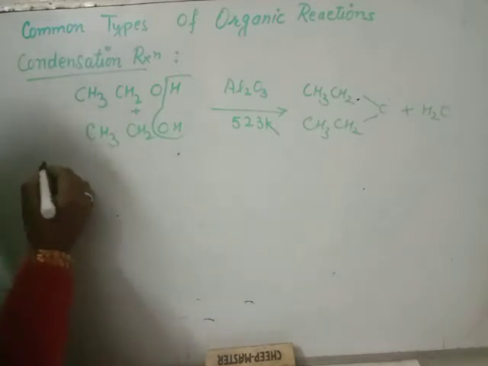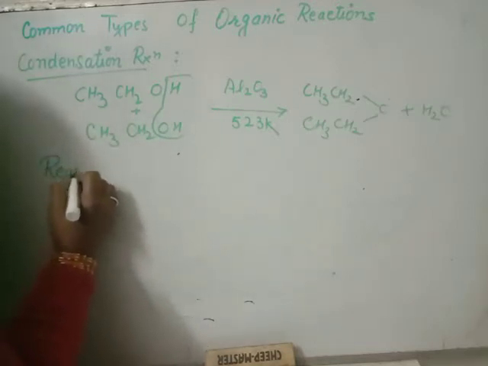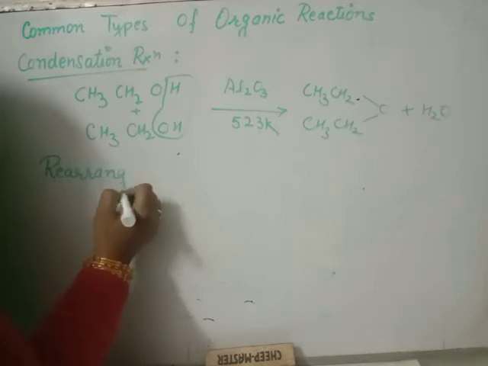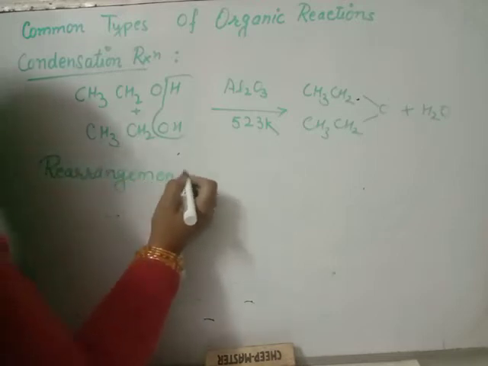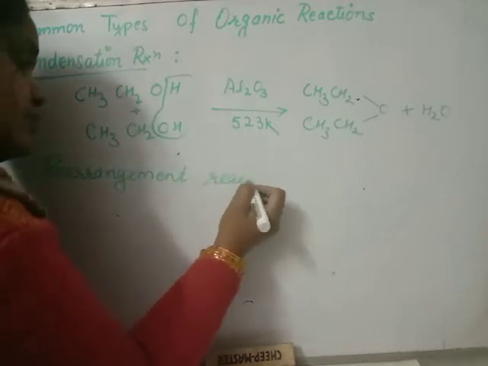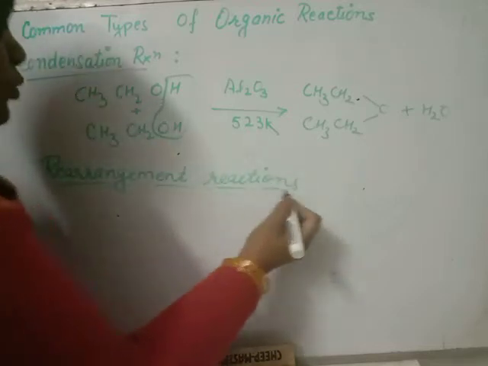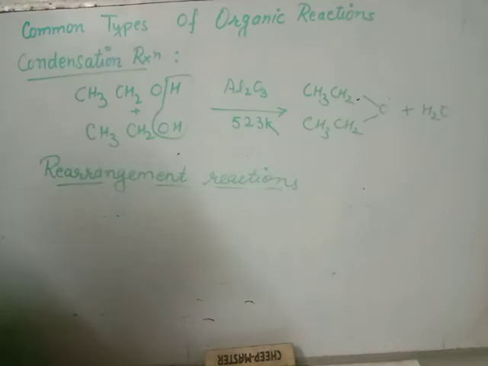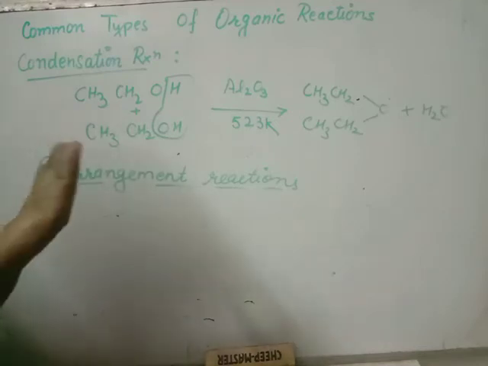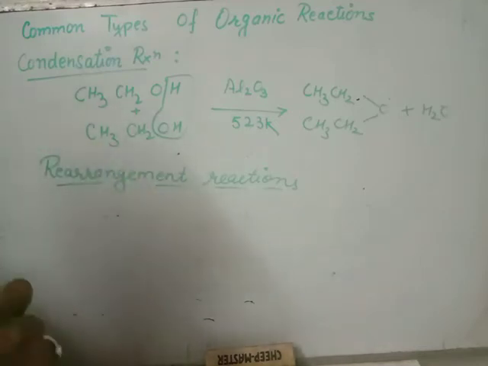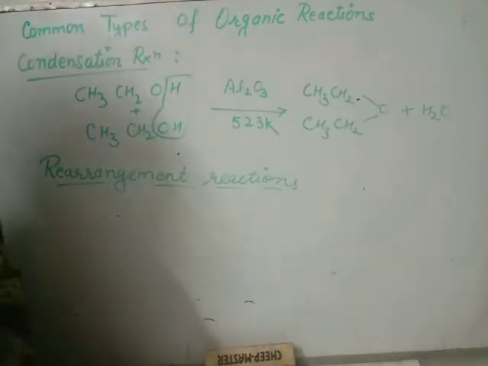Now, rearrangement reaction. Rearrangement reactions are those reactions in which a single molecule rearranges itself and changes the position of the functional group.